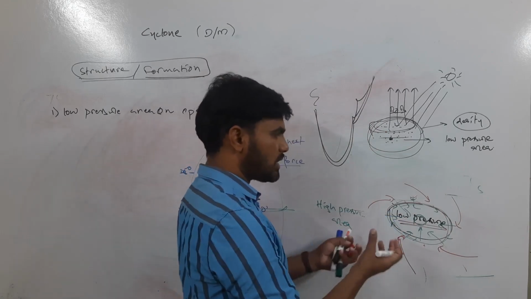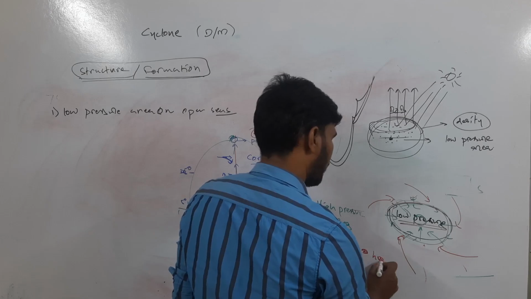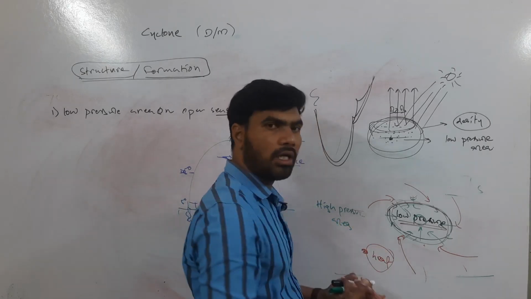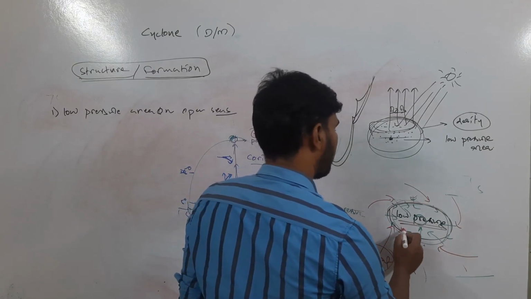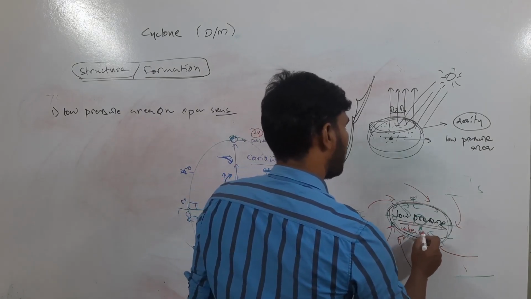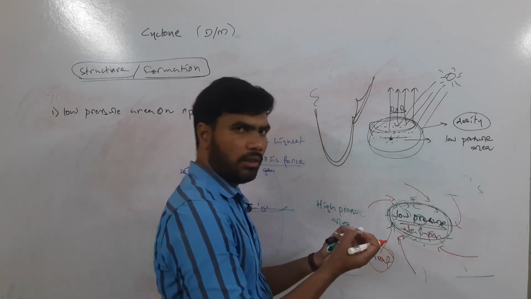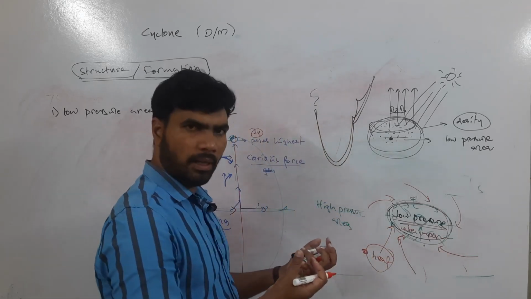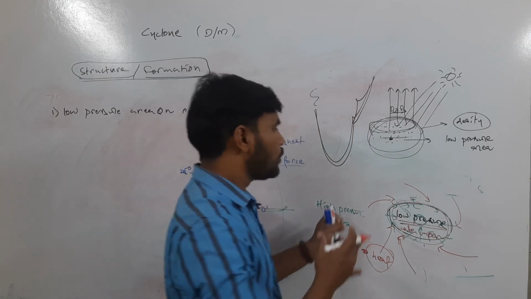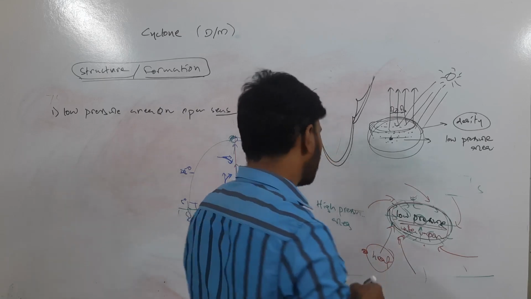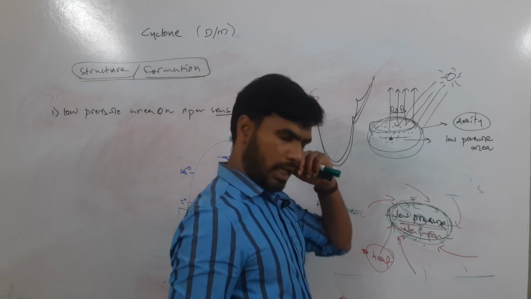Okay, and to sustain this system continuously, the heat that is there in the ocean water will be supplied in the form of water vapor. The water vapor is supplied to this system. In that way, heat is being conveyed to the system. So this system continues for days together. Once it is created, it continues to stay for days together.